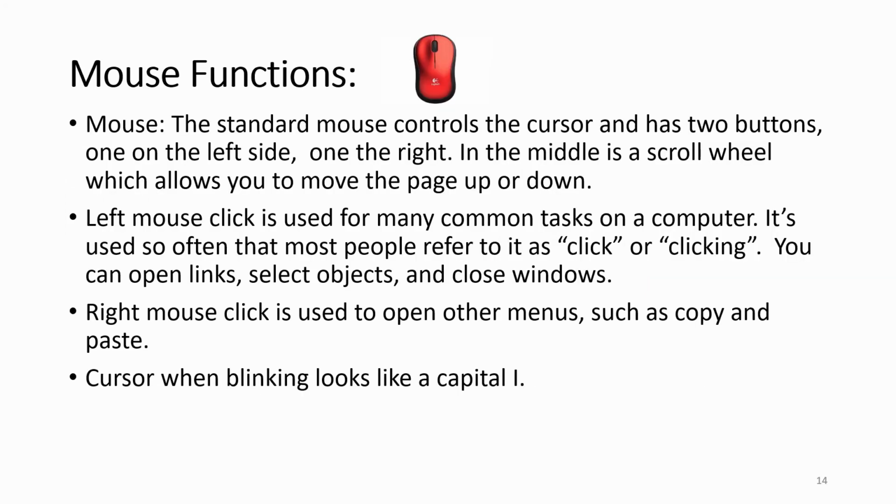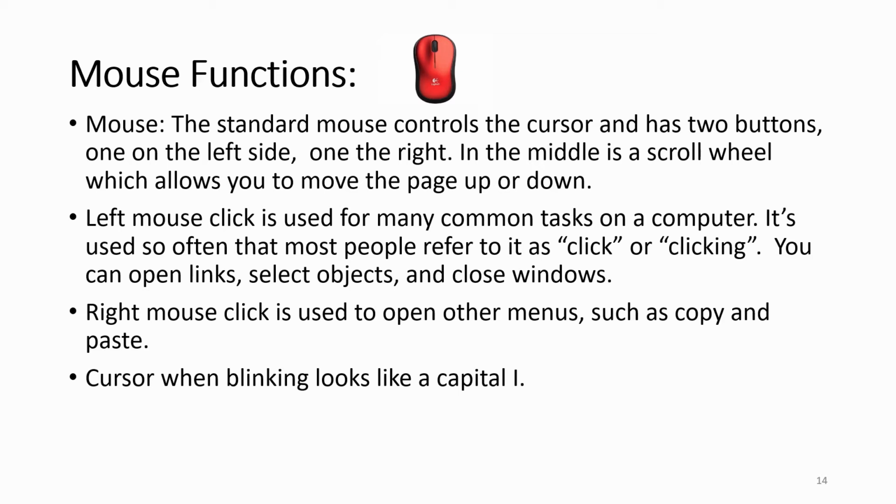Mouse functions. The standard mouse controls the cursor and has two buttons, one on the left, one on the right. In the middle is a scroll wheel which allows you to move the page up or down. Left mouse click is used for many common tasks on a computer.